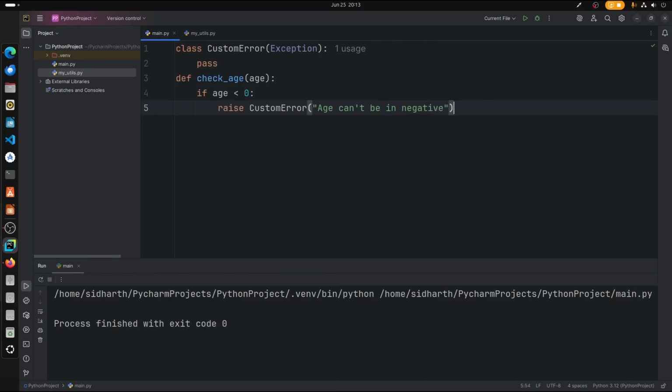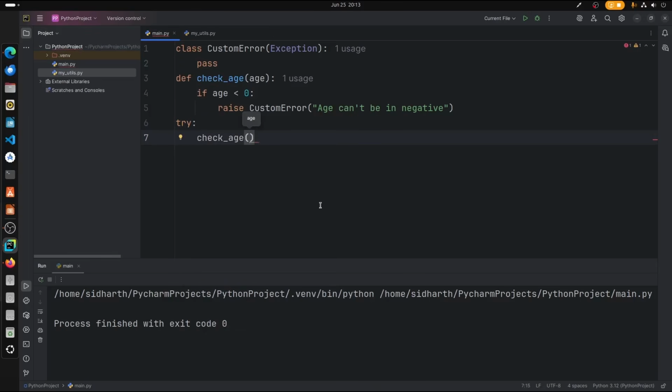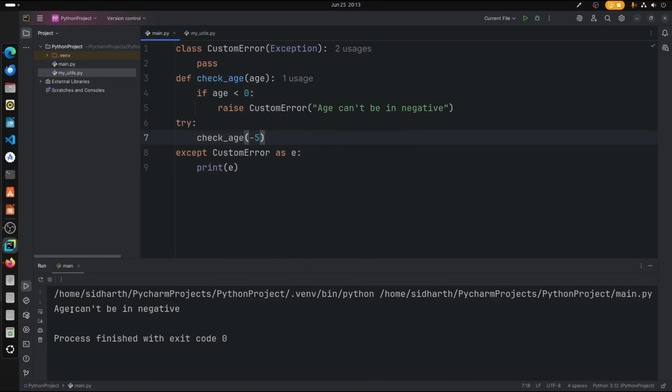Alright, now let us run a try except here. So try check age, we're gonna check age for -5, and then except we're gonna type custom error as e. So we're storing the custom error in this e variable, and now let us print e. Alright, so let's run this code. As you can see, age can't be negative because it's in negative.